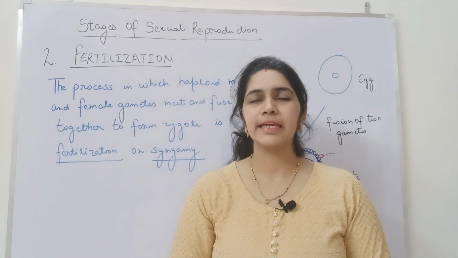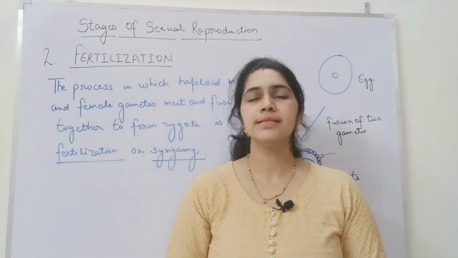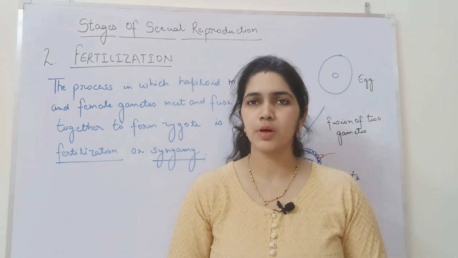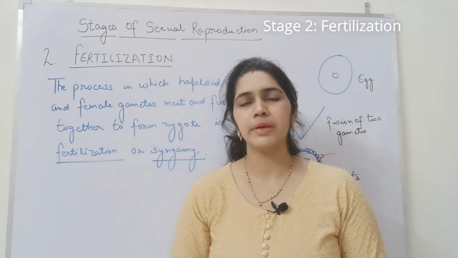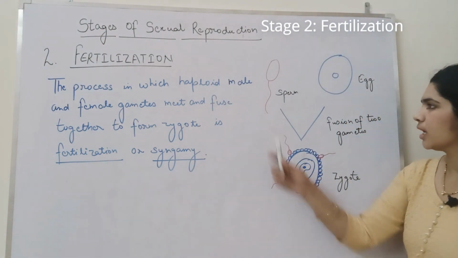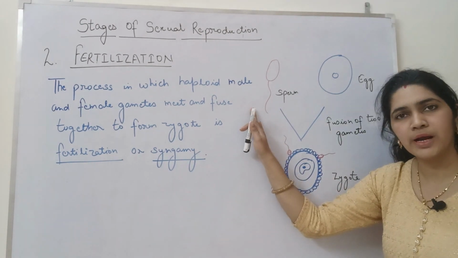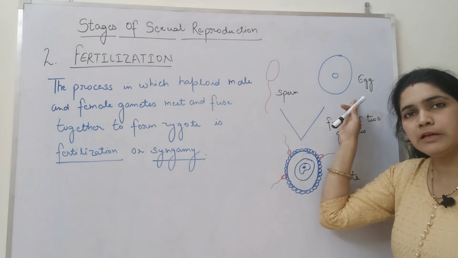Fertilization is the second event of sexual reproduction. As the name suggests, it is the process where male gamete fuses with the female gamete to form zygote. Here in this diagram you can see that this is a male sperm which is haploid in nature, and this is a female egg, or you can say ovum, which is again haploid in nature.